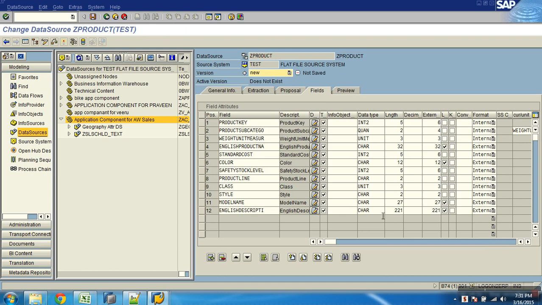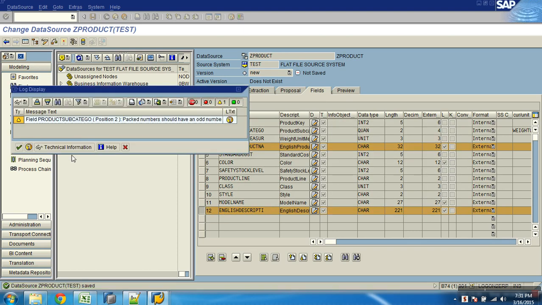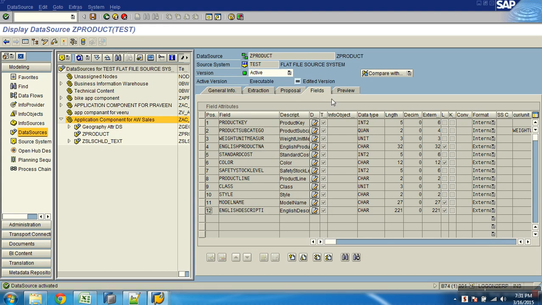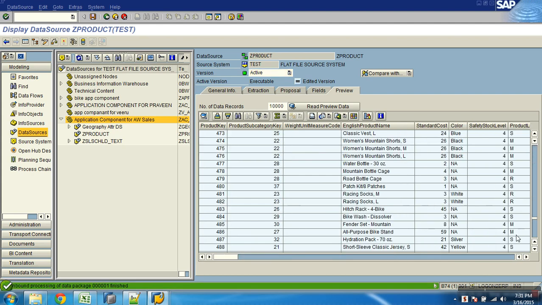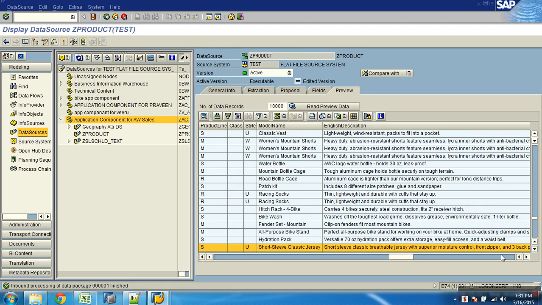But look at this, this one and this one, you will be sending to the text table. I get to see the preview. Okay, what's done?